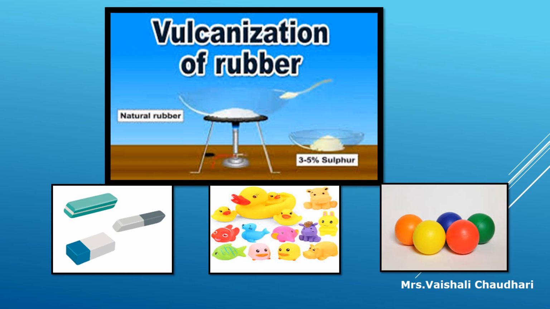The proportion of sulfur in the mixture is determined by the purpose for which the rubber will be used. Now erasers, rubber balls, rubber toys, in these there is a proportion of sulfur, but in different proportions. In rubber bands, the proportion of sulfur is very small.